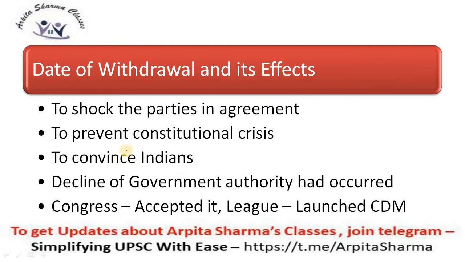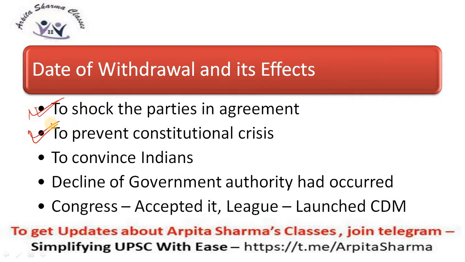Also, the date of withdrawal: I have already told you that independence would be granted on 15th August, and finally on 30th June 1948 there will be complete power transfer. But this date of withdrawal had some effect. Now, why was this date announced? Firstly, it was announced to shock the parties in agreement. Parties like the Congress, Muslim League and others, the British wanted to shock them that we can give you independence, and hence a particular date was announced.